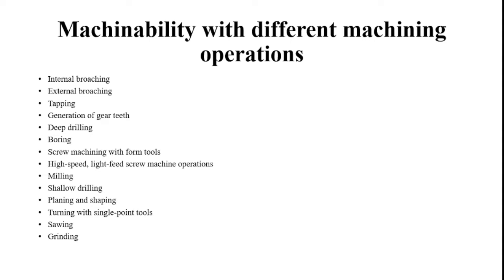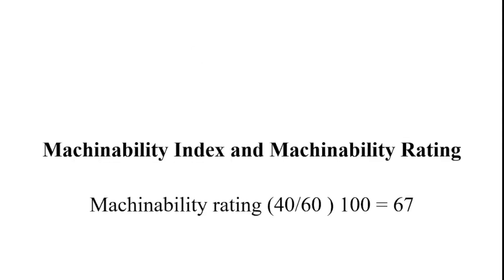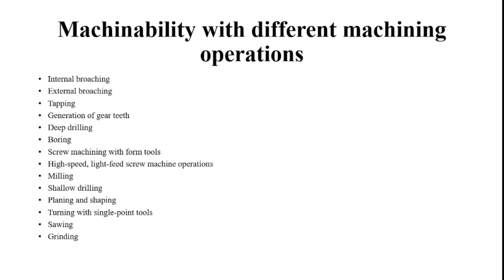Here is another thing: based on these operations we can generate the machinability index. So what is the machinability index? The machinability index is generally used to compare the machinability of different materials in various cutting operations. So we should be aware of the machinability index with the different machining operations that are available in industries.